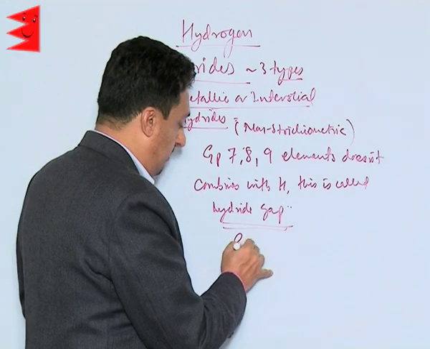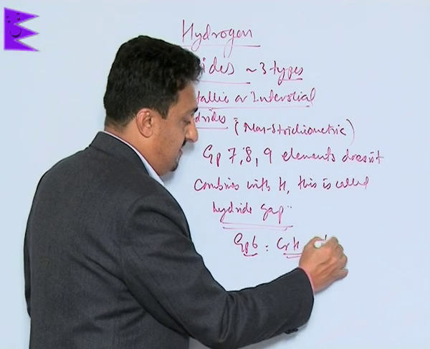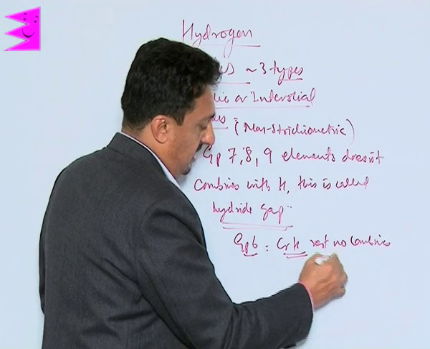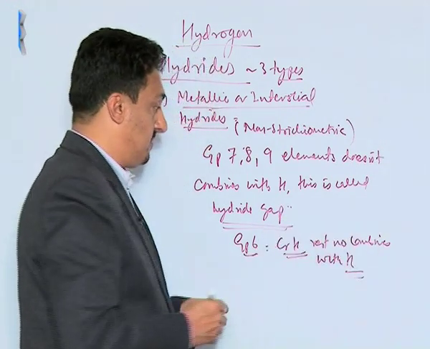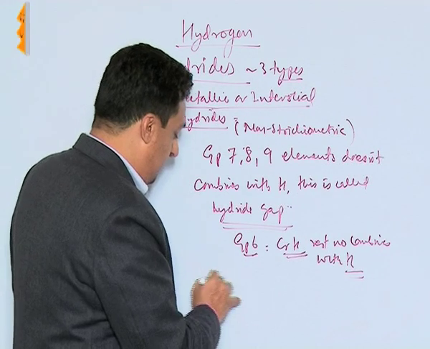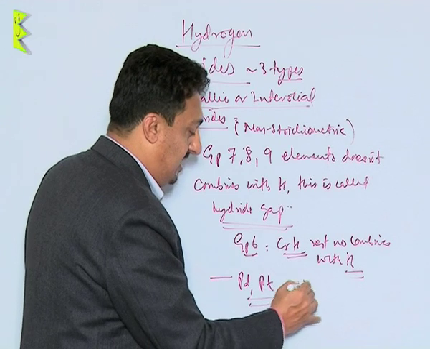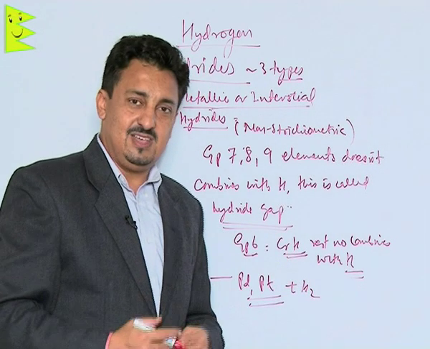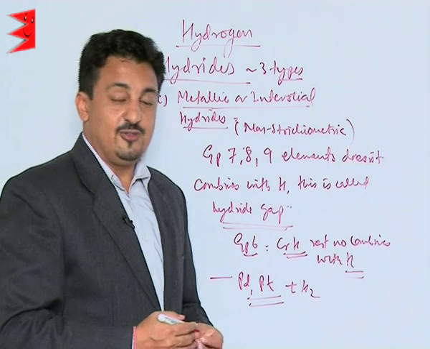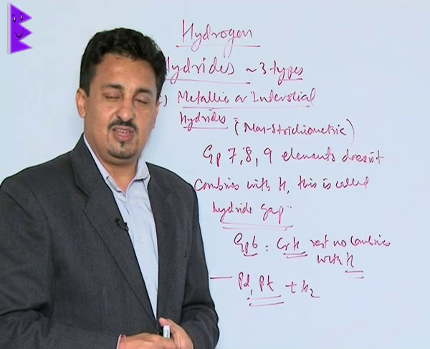Even in group 6, only chromium forms chromium hydride, the rest don't combine with hydrogen. So that's a very different behavior. Metals like palladium, platinum, etc. can accommodate hydrogen to a great extent in their crystal lattices, and that is why they are mainly used for hydrogen storage. So this is what we have, the interstitial or metallic hydrides.